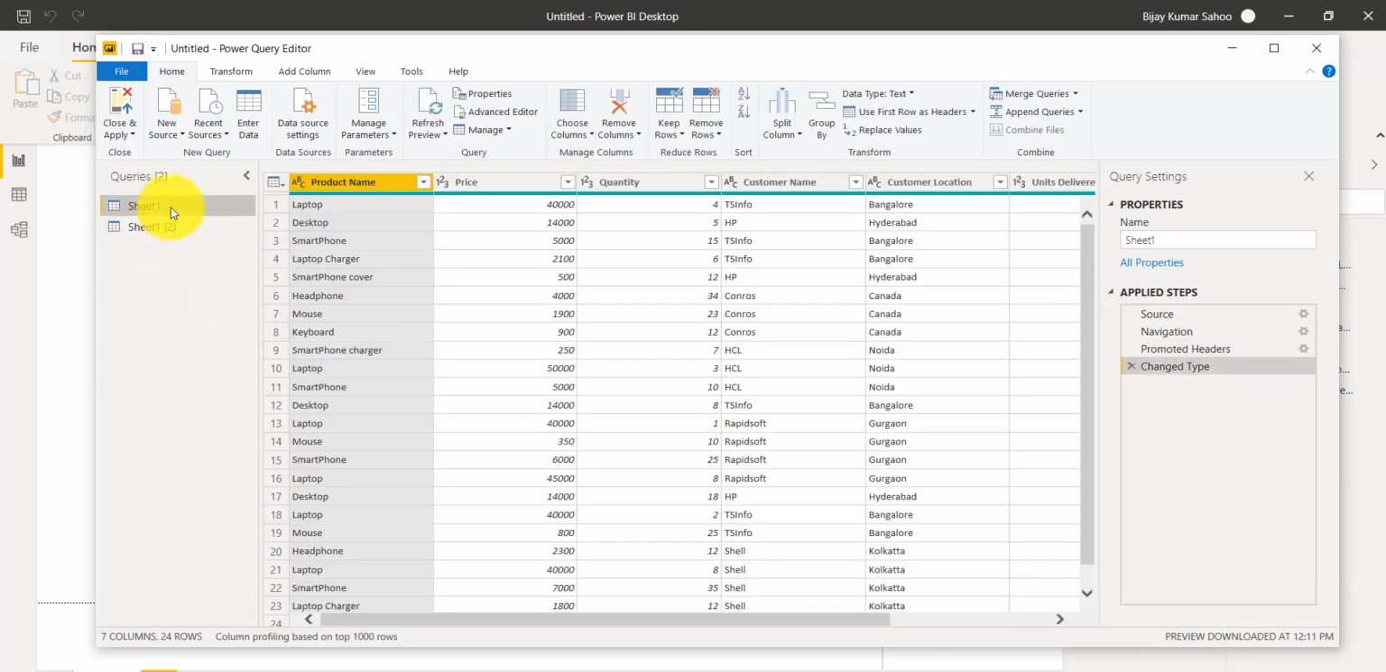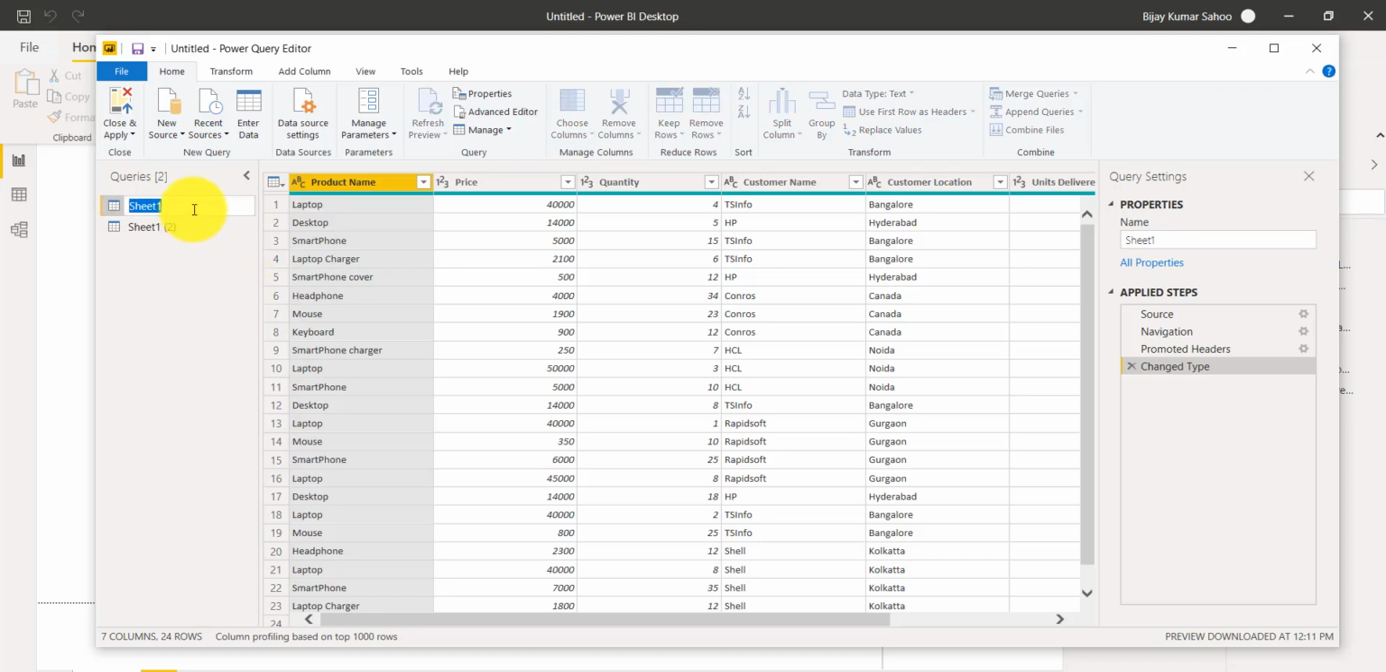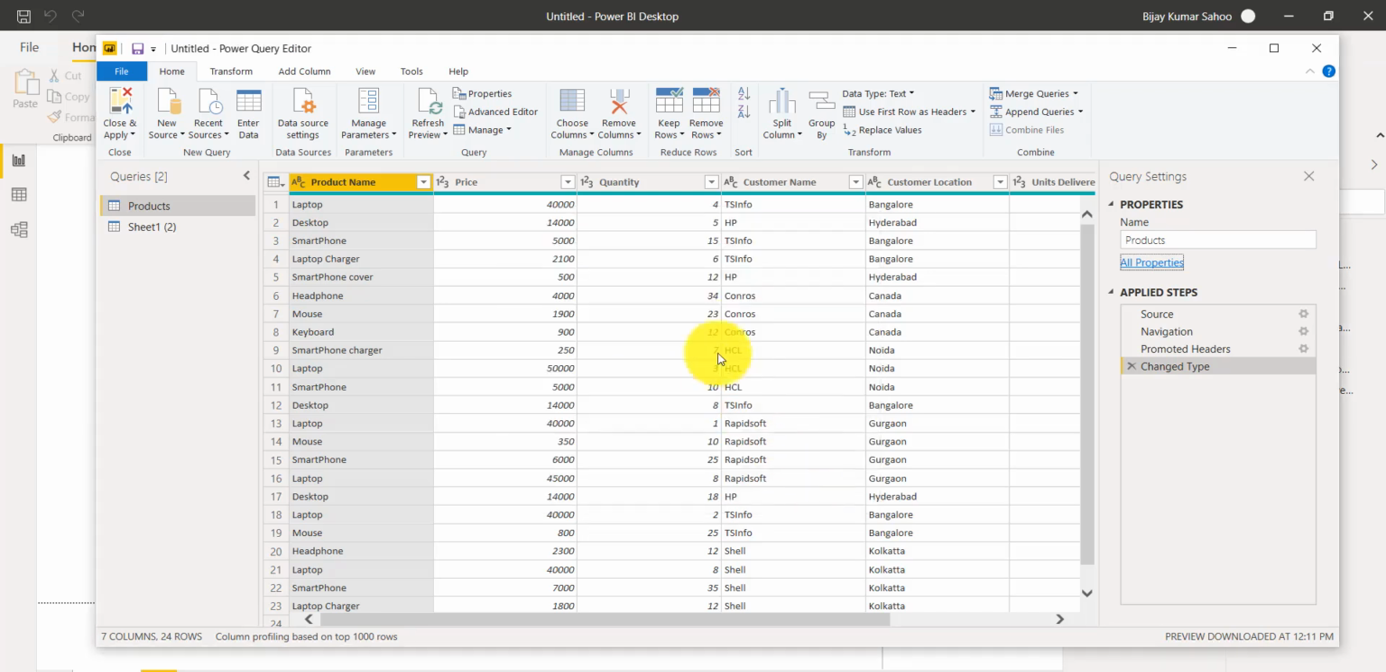Now, for example, I will go to this particular Sheet1, and you can see here. If I rename, then I can actually rename the query also. So I will say products. Now I'll just click on enter. You can see here now this query is products. You can see the name got changed. If you go to all properties, you can see here if you want to enable the load to the report or include report refresh or not, you can select these options.